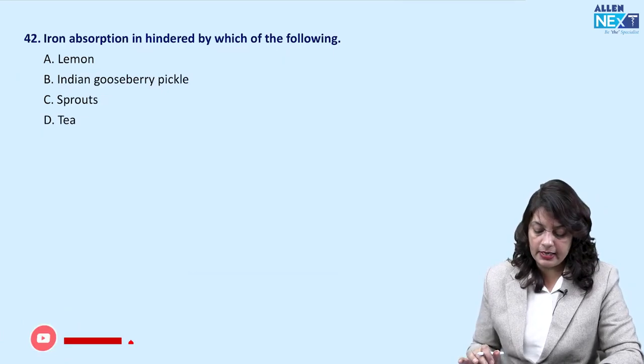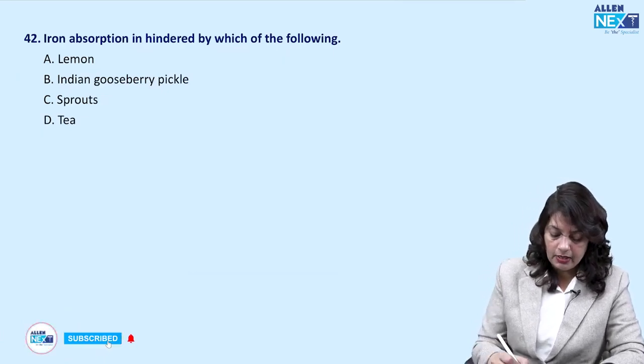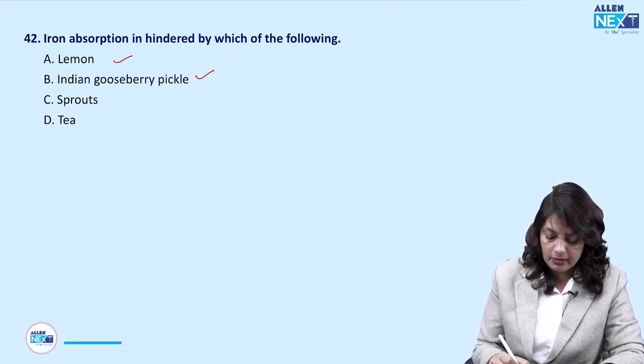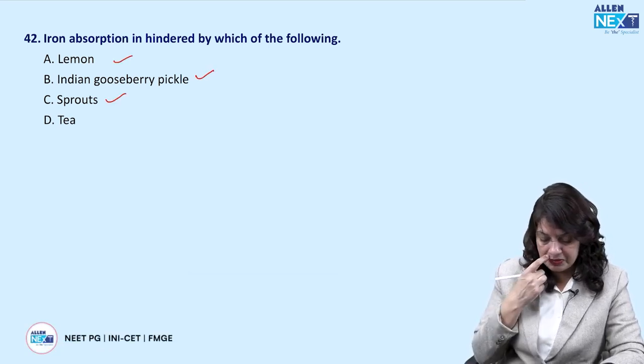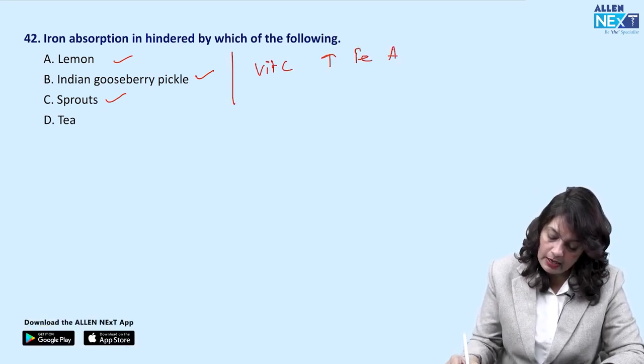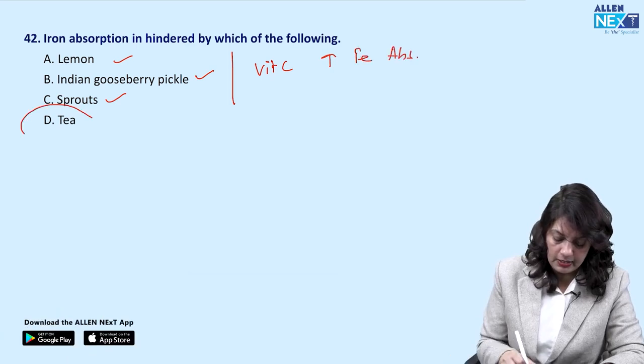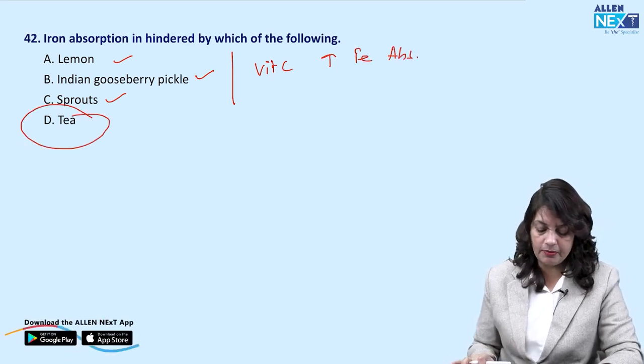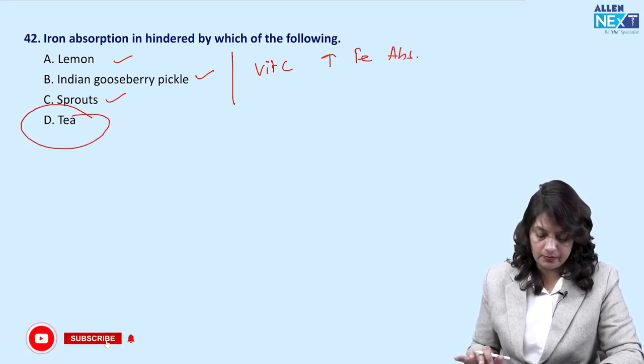Iron absorption is hindered by which of the following? Lemon, gooseberry, pickle, and sprouts. These contain vitamin C, and vitamin C increases the iron absorption. So the answer is tea, which inhibits the iron absorption.